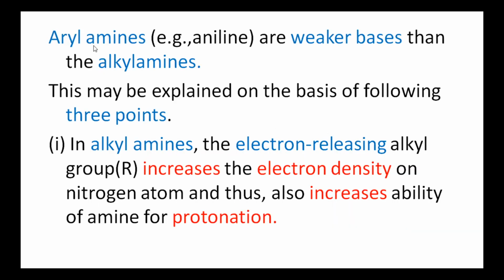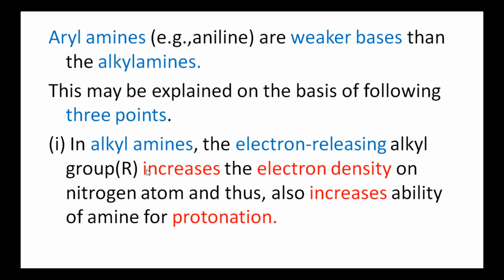Next comes aryl amines. An example for aryl amines is aniline, which is a weaker base than alkyl amines. This may be explained on the basis of the following three points. First point: in alkyl groups, the electron-releasing alkyl group increases the electron density on the nitrogen atom and thus also increases the ability of amine for protonation.